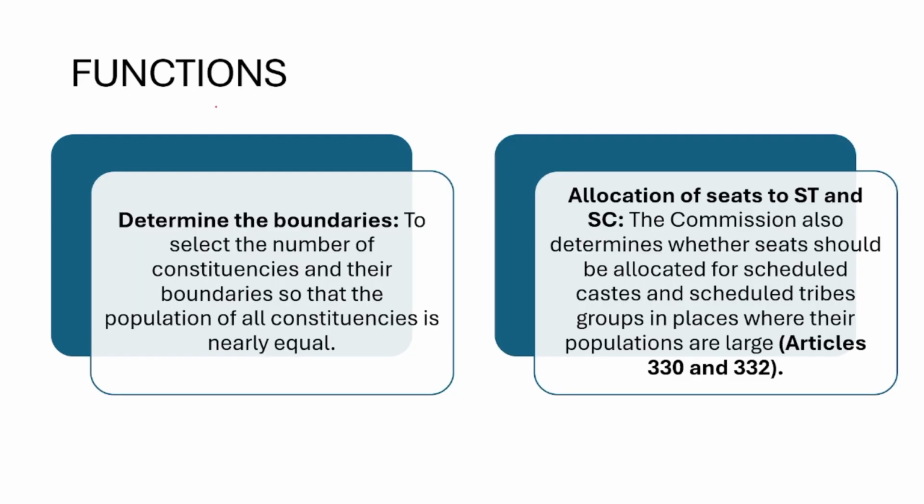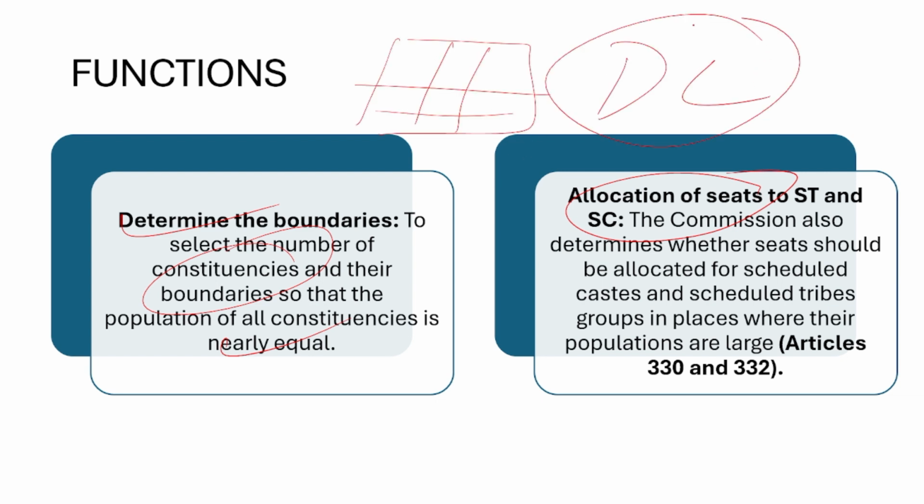What are the functions of Delimitation Commission? We have already discussed that they determine the boundaries. They select the number of constituencies and the boundaries so that the population of all constituencies is nearly equal. That is one of the most important functions of Delimitation Commission. Another important function is the allocation of seats to scheduled tribes and scheduled castes. The Delimitation Commission has the power to allocate the seats for these representatives. And this power is derived through Article 330 and Article 332 of the Constitution of India.